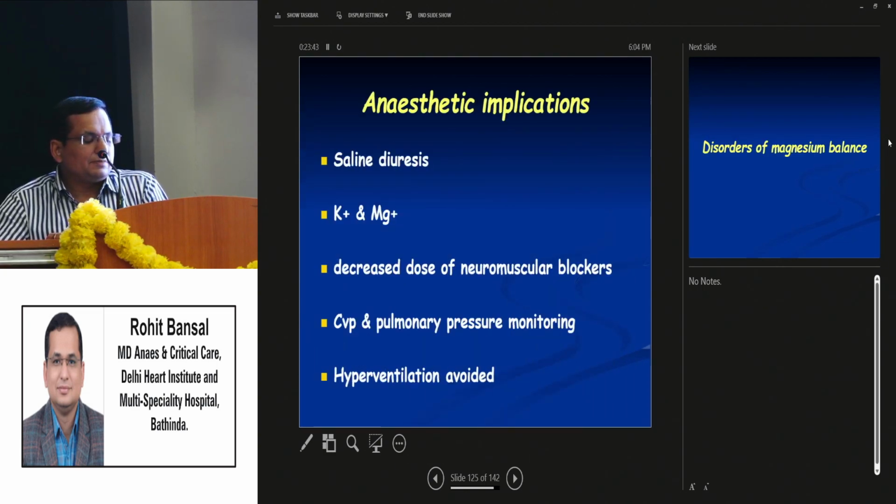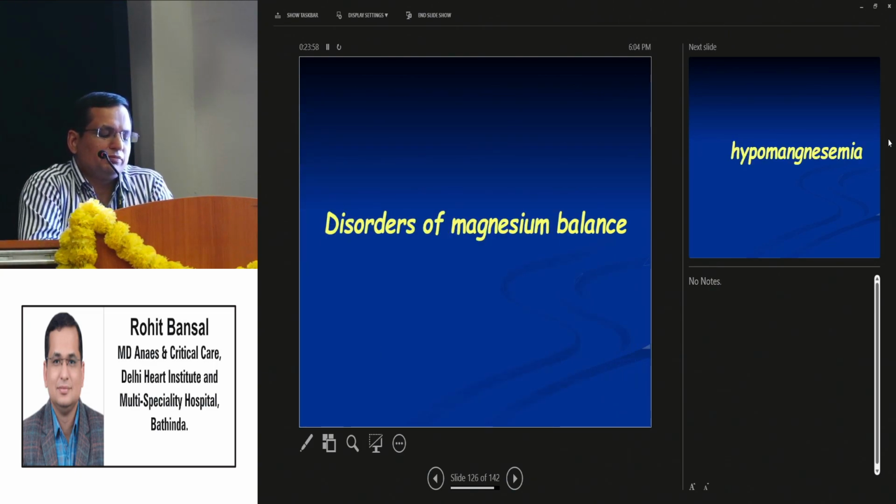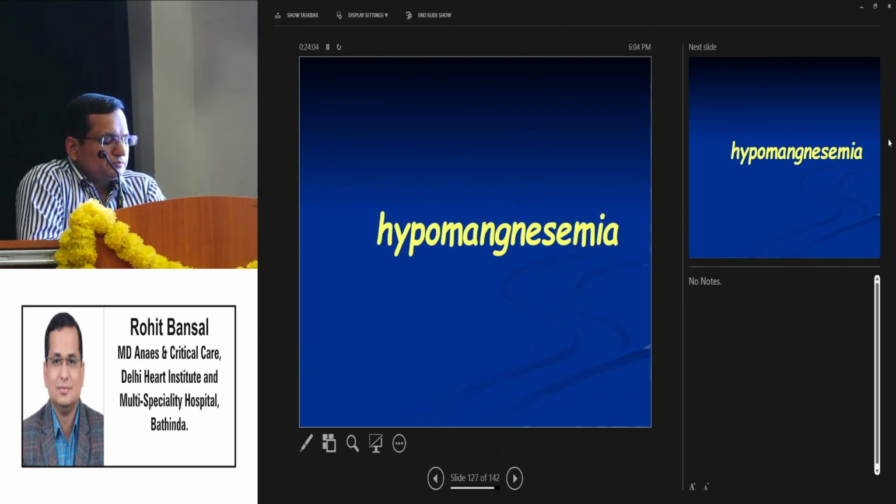Anesthetic implications are saline diuresis, potassium and magnesium levels should be measured, decreased dose of neuromuscular blockade, CVP and pulmonary artery pressure monitoring should be done in this case. Hyperventilation should be avoided. Now coming to the last but the most ignored electrolyte in the ICU, magnesium.